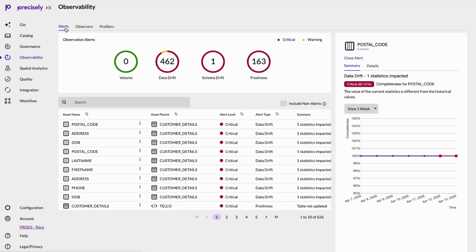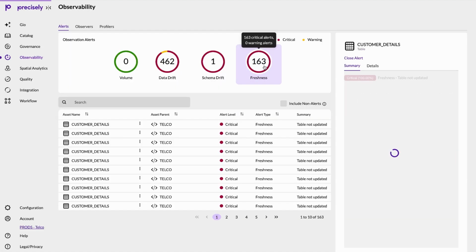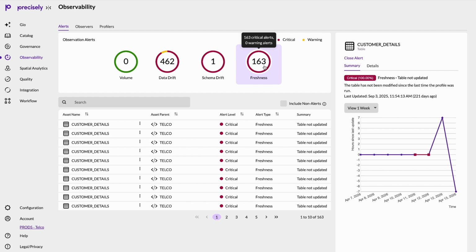To see how this works in practice, here's an existing observer with alerts already triggered. You can see a clear explanation of what changed, when it happened, and how significant the deviation was compared to typical patterns. This gives teams the ability to catch issues early, long before they impact reporting, AI training pipelines, or operational workflows.